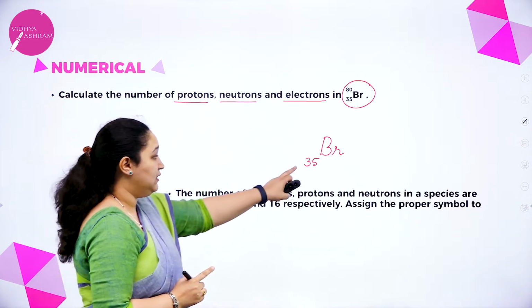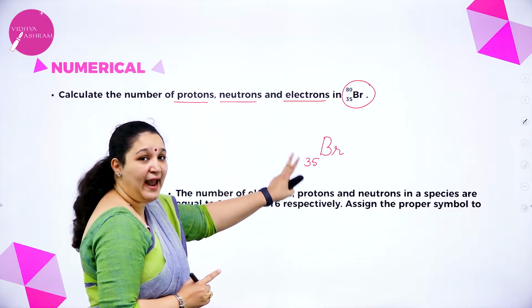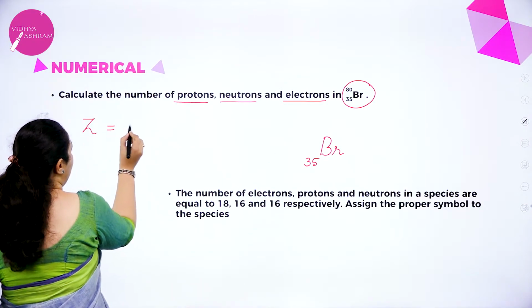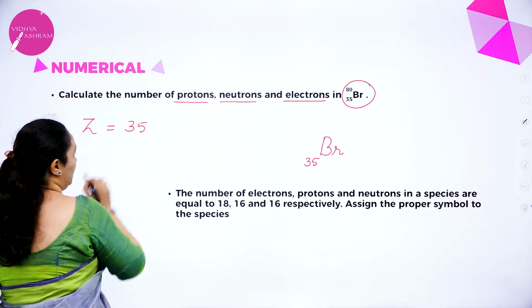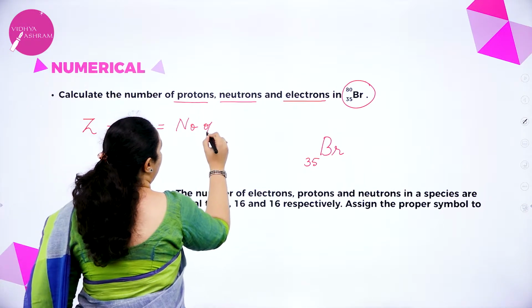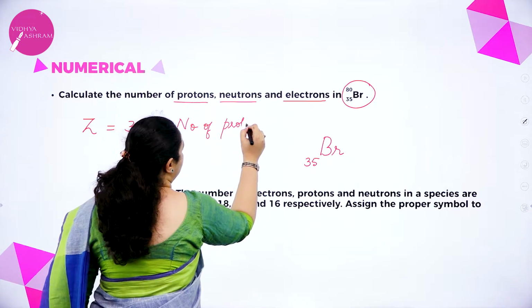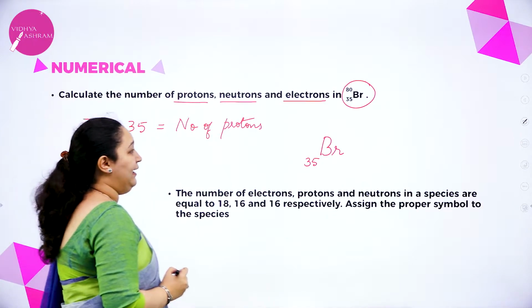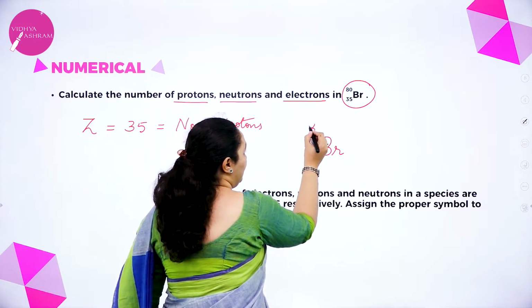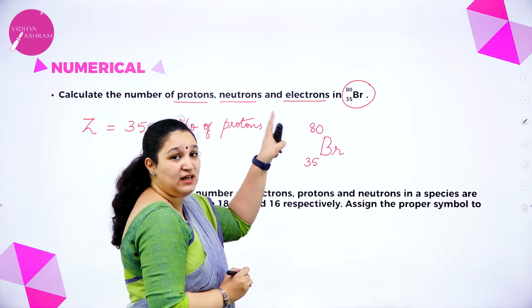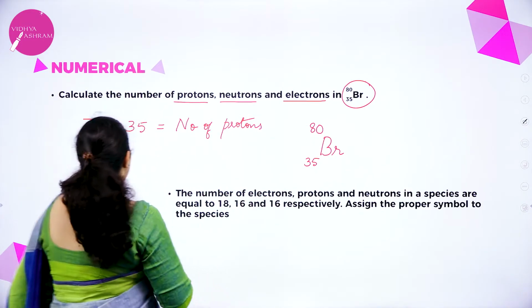That means, what is this? This is the atomic number. So, atomic number Z is equal to 35, which is nothing but number of protons. I hope you understood. And in the symbol, they have written 80 above. That means this is the mass number.